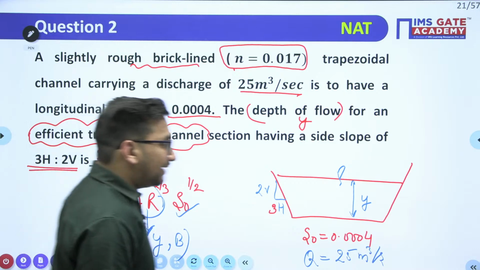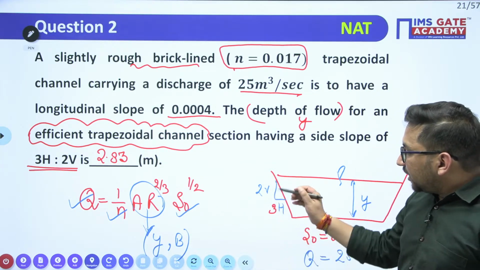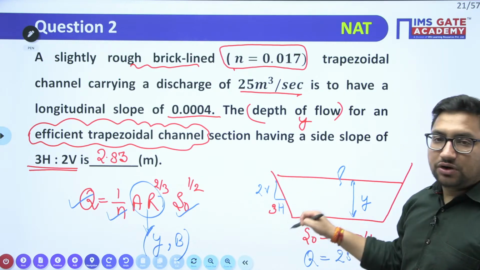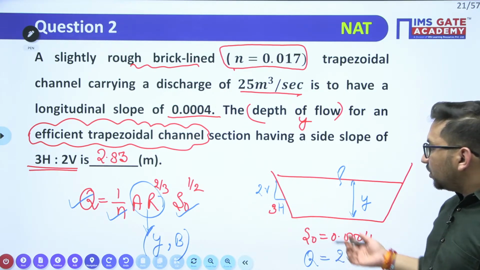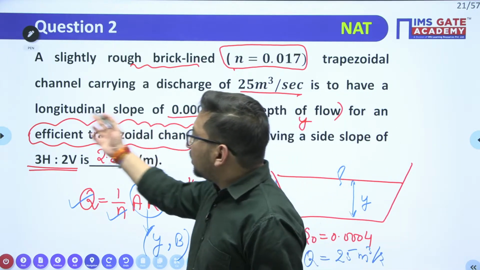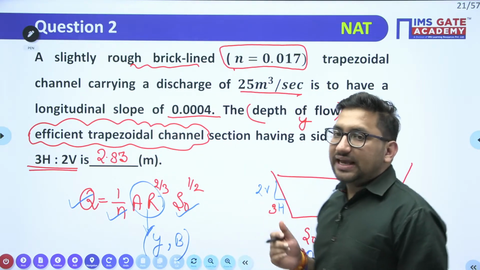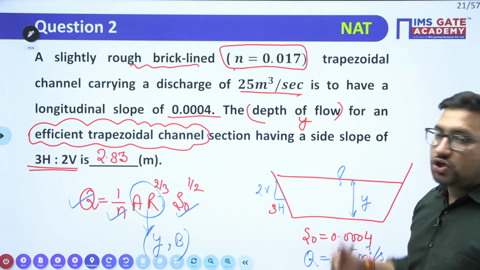Right? So what we have learned from this particular question is that there can be a slope given in this term. So how to calculate the m value? That is now known to us, right? Now if parameters like efficient channel are given, in that case the examiner will make two unknowns.